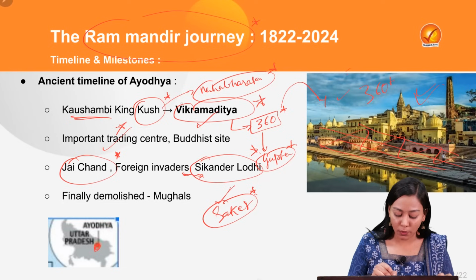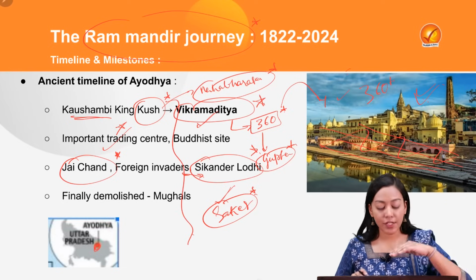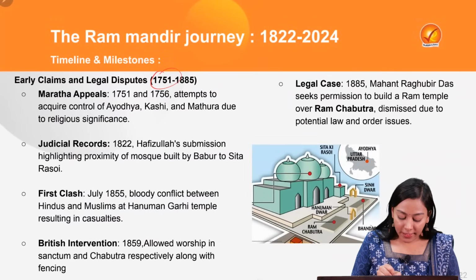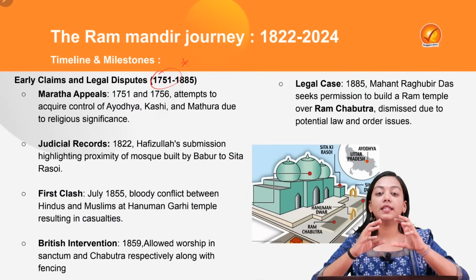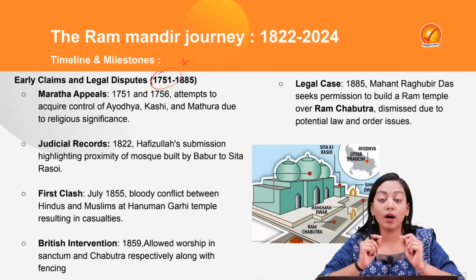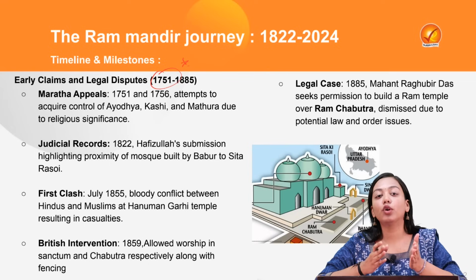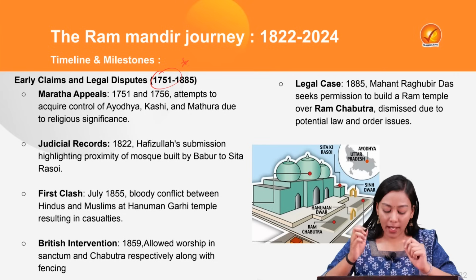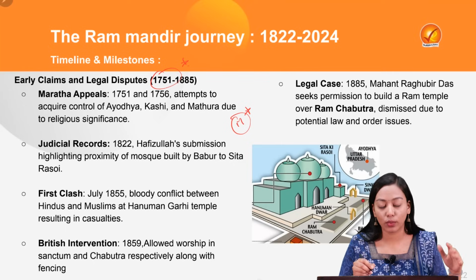So here we have learned about the different ancient and medieval timeline of Ayodhya. Now fast forward to 1751. 1751 is the time when this region, this city of Ayodhya, will be ruled by Awadh, the province of Awadh, which is in fact ruled by Nawabs. So what happens? The Nawabs of Awadh call for the help of the Marathas, which are Hindu kingdoms.